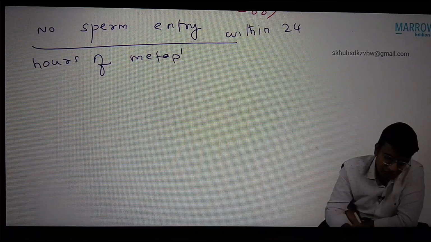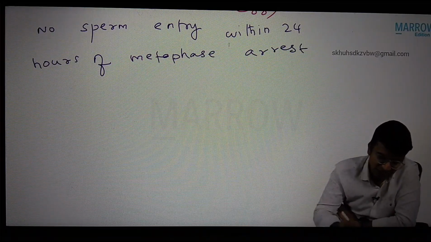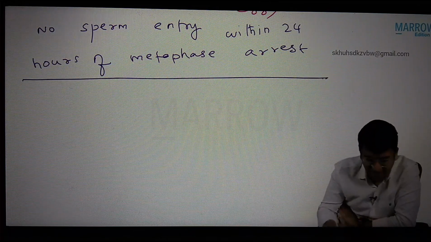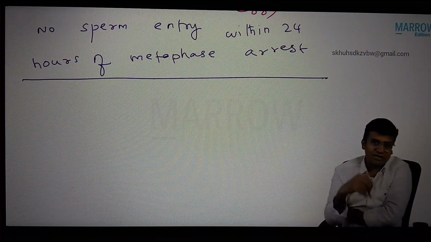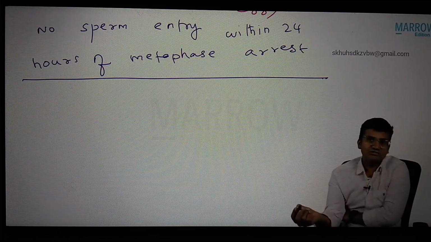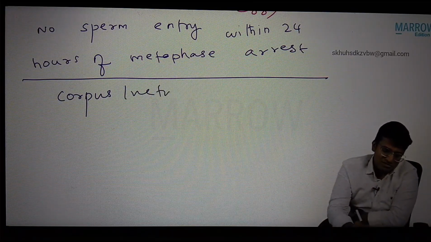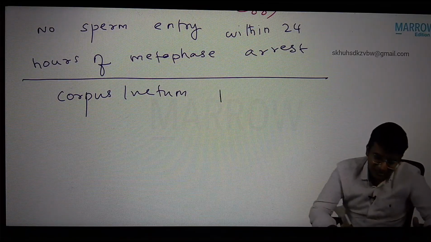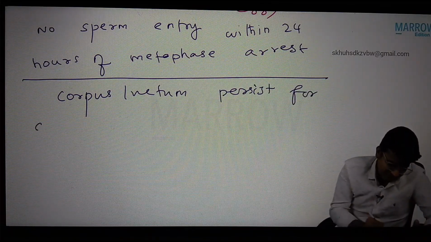What will happen? After the rupture, the Graafian follicle is converted to corpus luteum. Then the corpus luteum persists for another 14 days.